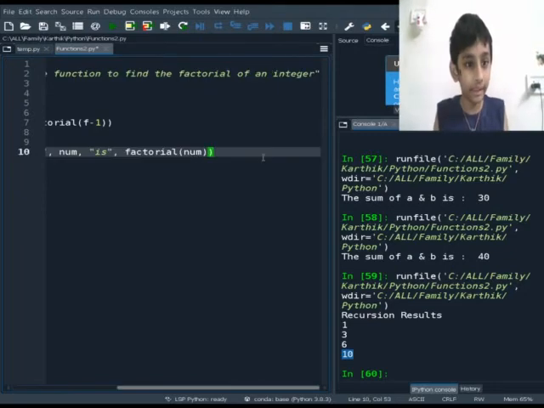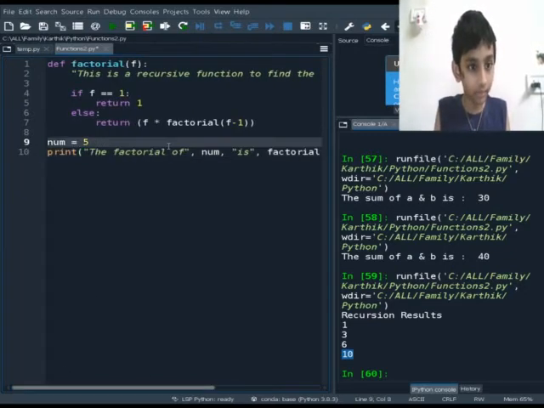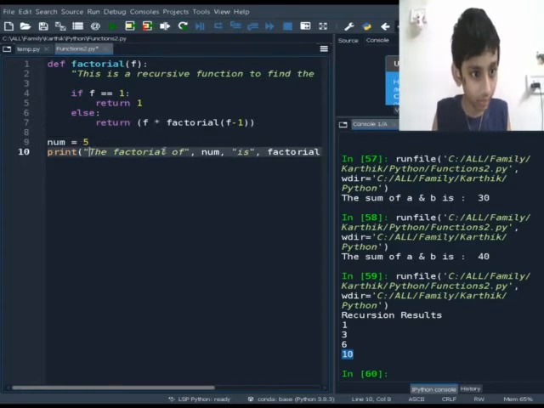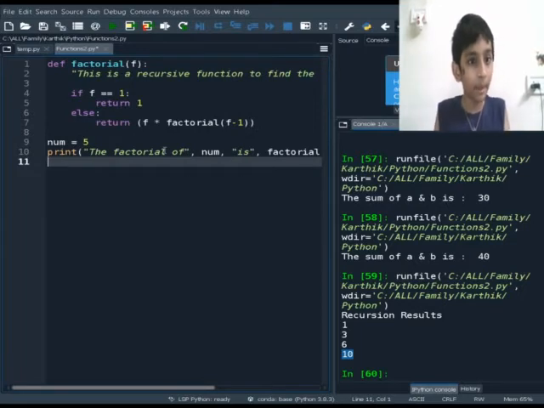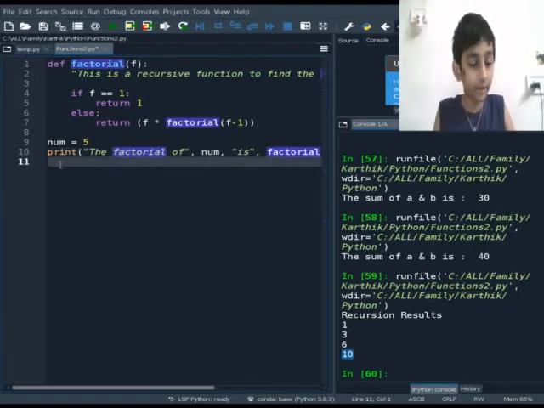That means it will multiply with factorial of f minus 1. So f, you already know, is 5.